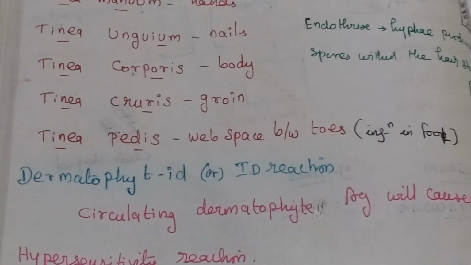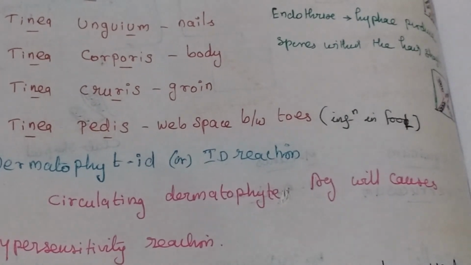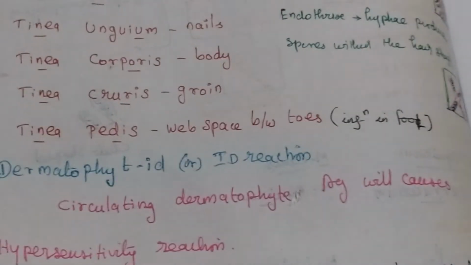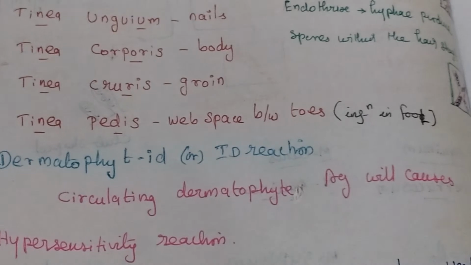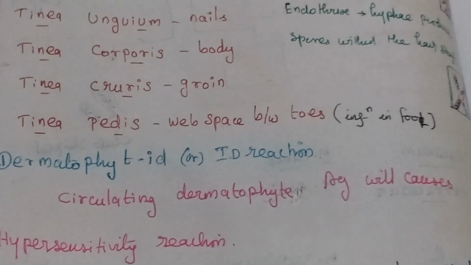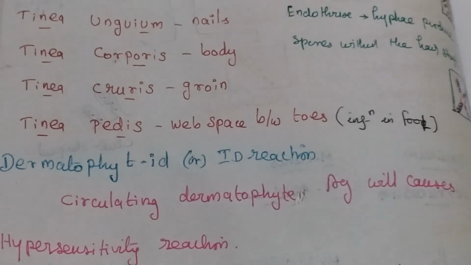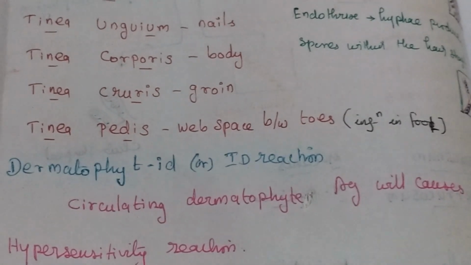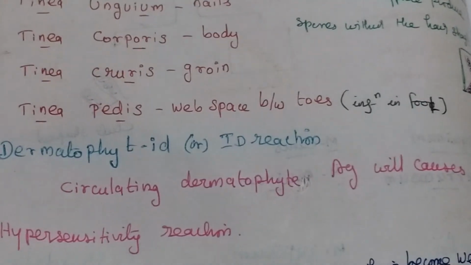Then dermatophytid or ID reaction. Circulating dermatophyte antigen will cause a hypersensitivity reaction, that is called ID reaction or dermatophytid. What is dermatophytid or ID reaction? Circulating dermatophyte antigen will cause a hypersensitivity reaction.